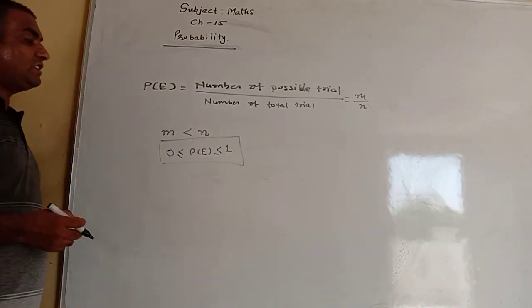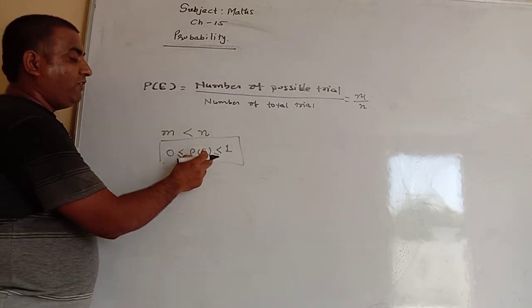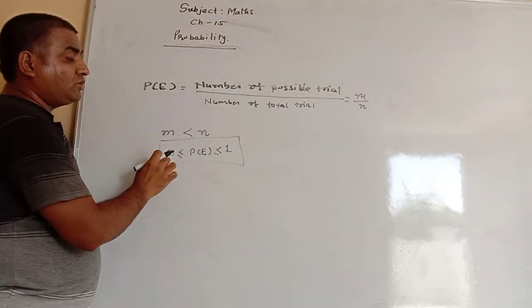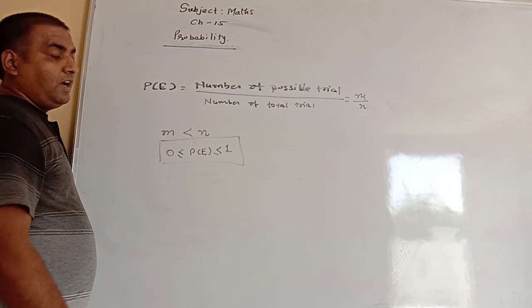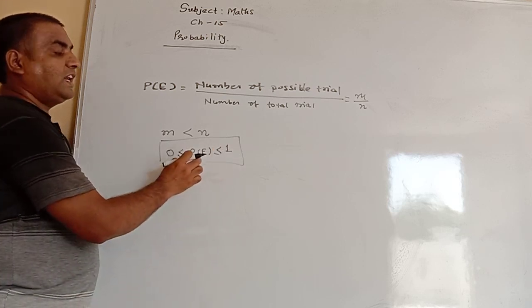So in other words, we can say that probability of any event is equals to 0 or greater than 0 and is equals to 1 or less than 1.